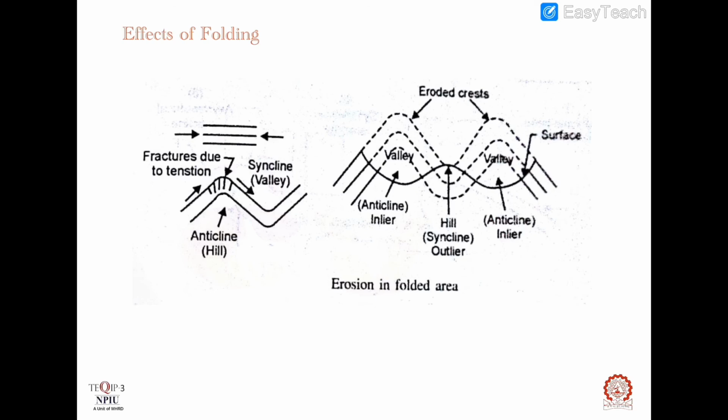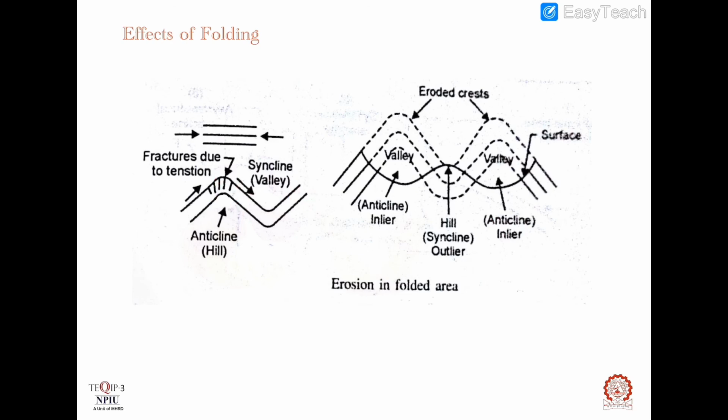On the other hand, trough portions are highly compressed and hence offer a greater resistance to erosion. Thus, they stand out in the long run at a greater elevation while the adjacent parts degrade fast.